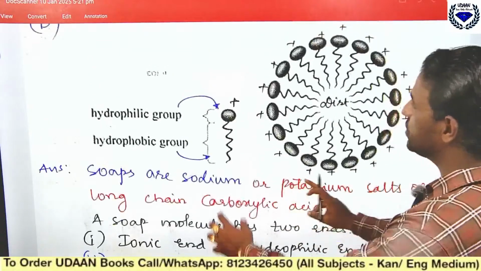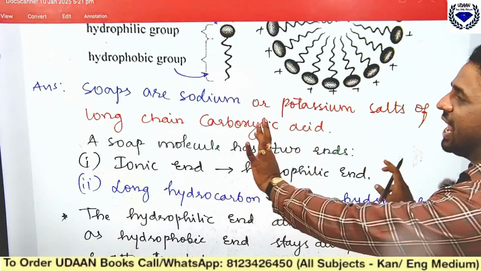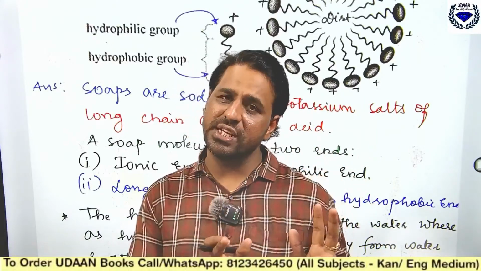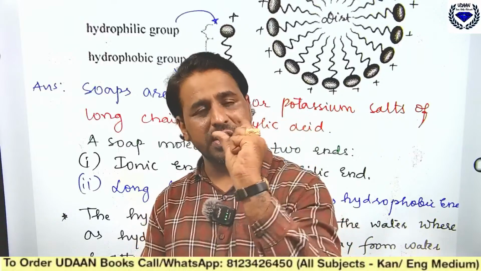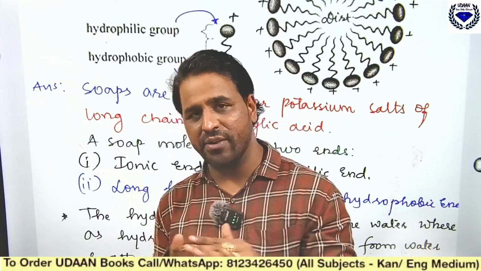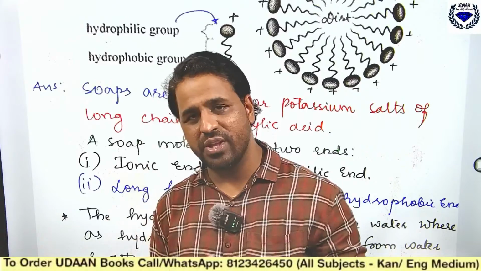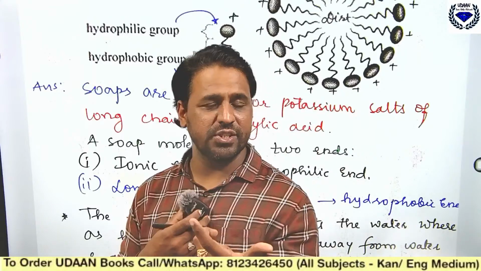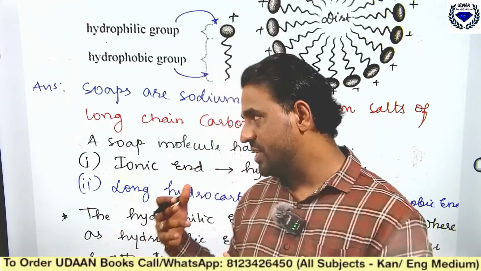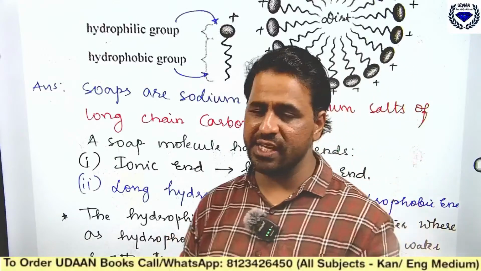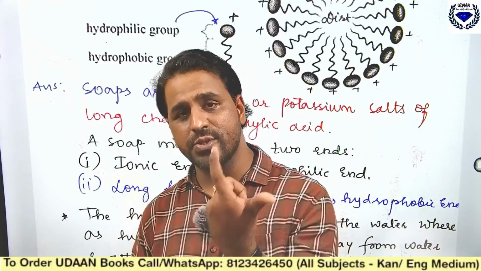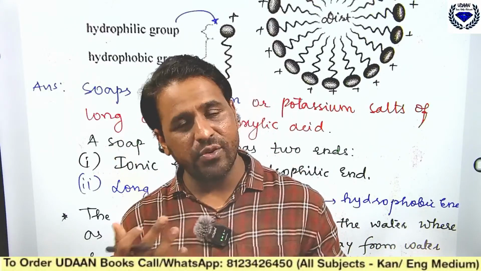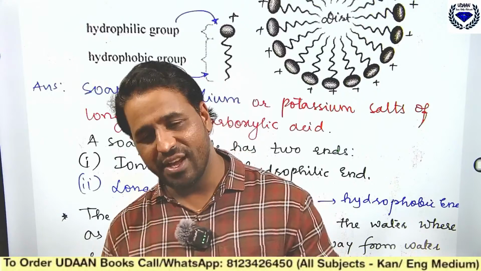Now soaps, what are soaps? The definition of soaps has been written here. Like this only you should copy in your exam. If any question is asked for 3 to 4 marks, remember, first you should provide the definition, that will fetch you 1 mark. Don't directly run to the answer. For any keyword, if they ask what are the properties of ionic bond, you should write the definition of ionic bond. Similarly, if they ask to explain the mechanism of cleansing action of soap, you should know what soaps are first, then come to the answer. That shows the quality and creativity you have towards the subject. That is what I can guide you here.